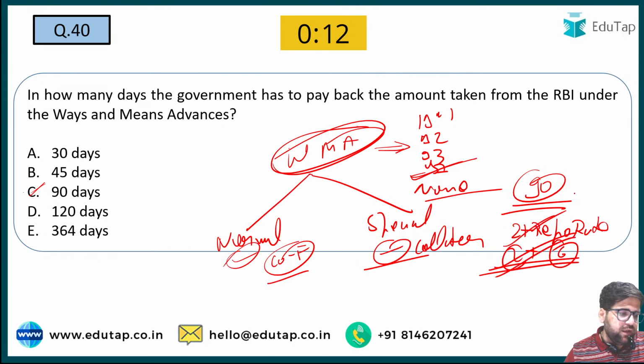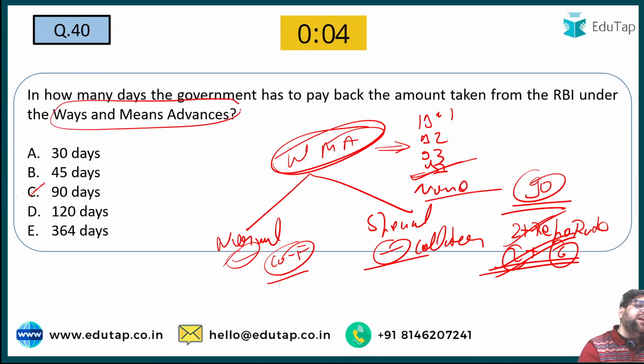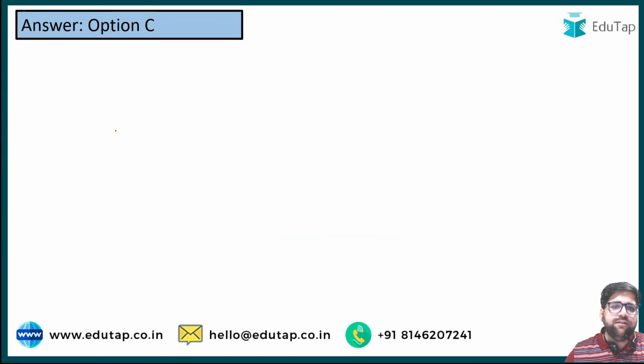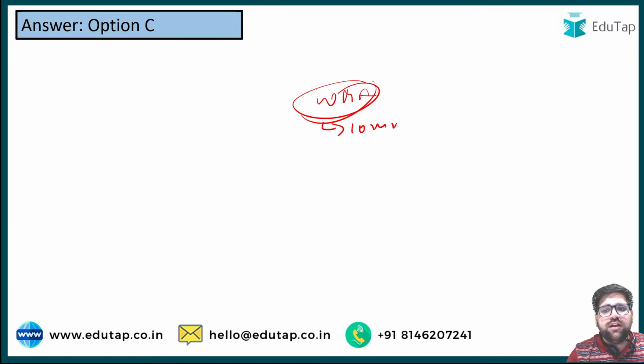Now my dear friends, can you let me know the name of the committee which is associated to ways and means advances? Which committee is associated to this particular concept of RBI?